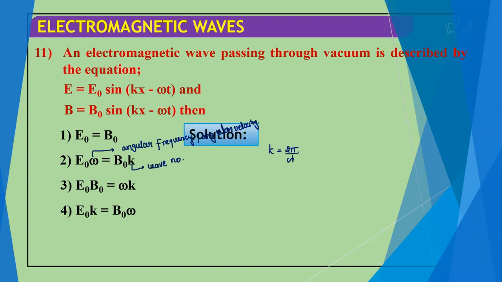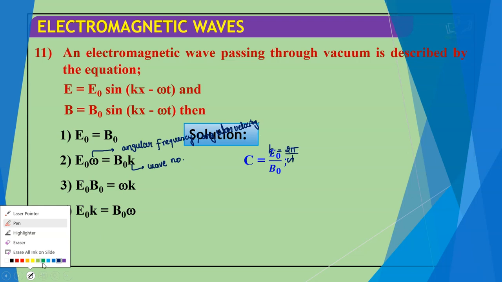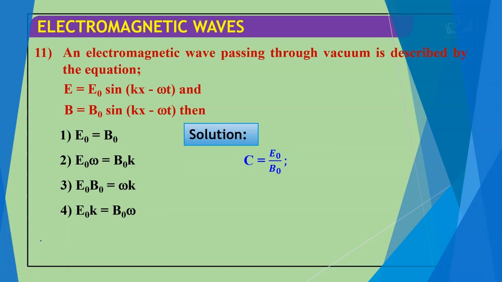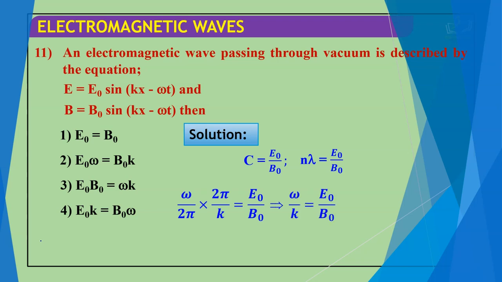So for this question, the solution is that C is equal to E naught by B naught. So C is equal to n lambda. And if I multiply these values, omega by 2 pi into 2 pi by k, this gives omega by k. Hence, we can say that n is equal to omega by 2 pi and k is equal to 2 pi by lambda. So the correct answer for this question is option 4.